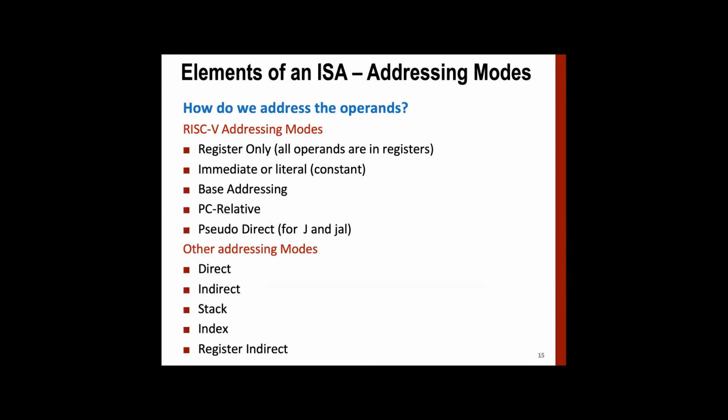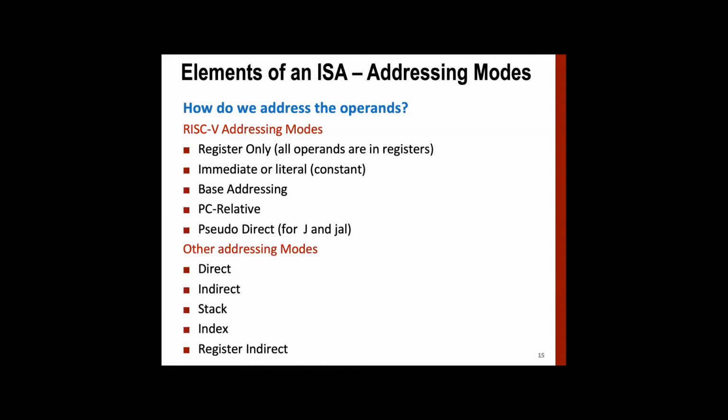The addressing mode we discuss is the way we access the operands. Register only we have already seen. When you say add R1, R2, R3, it means R2 and R3 are to be added and moved to register R1, then we call it register only. Immediate is when the instruction contains the value. For example, load into register R1 the value 100. Then 100 is specified right in the instruction, that we call immediate.